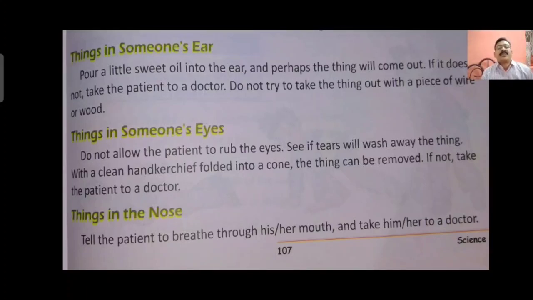Tell the patient to breathe through his or her mouth and take him to the doctor. Sometimes small children put something inside the nose. In that case, you cannot take it out at home. Please advise that child to breathe through the mouth and take him to the doctor. The doctor has many instruments, and through those instruments he can easily take out the thing which went inside the nose.